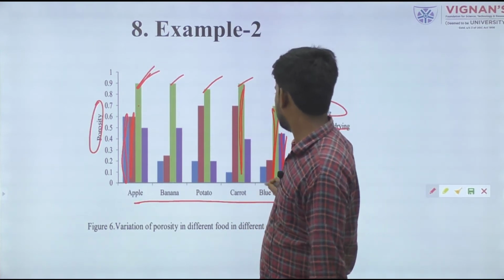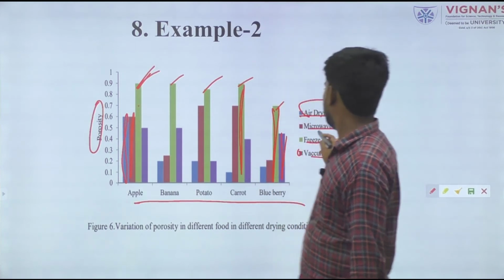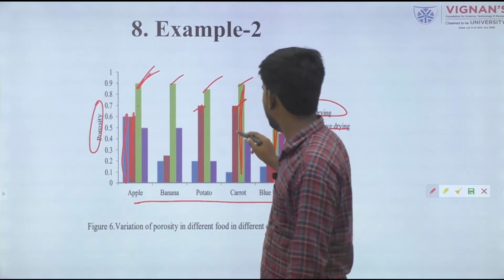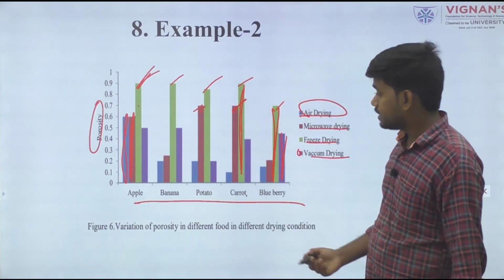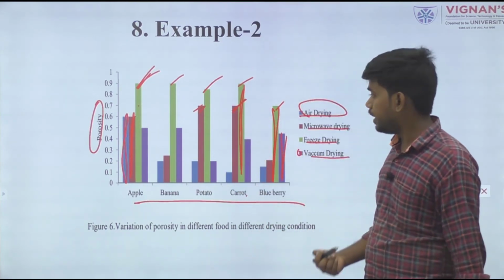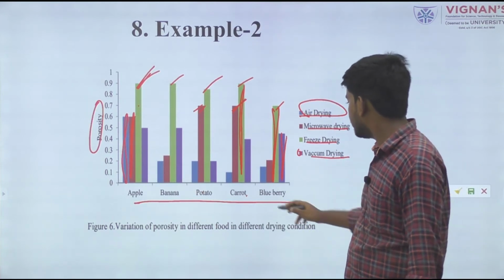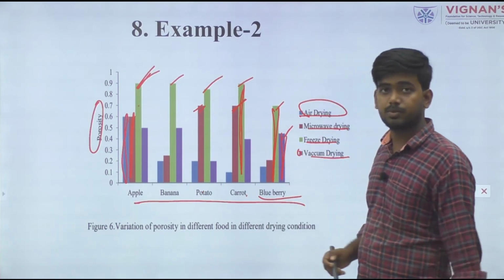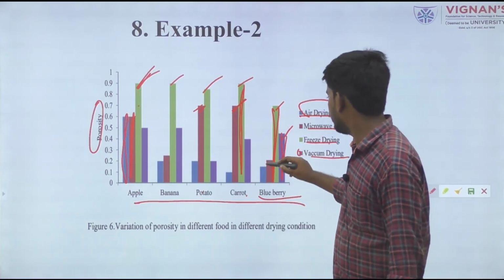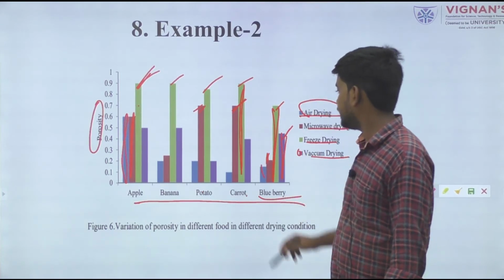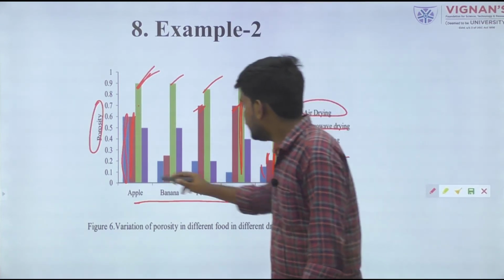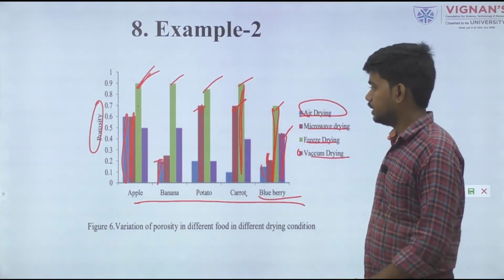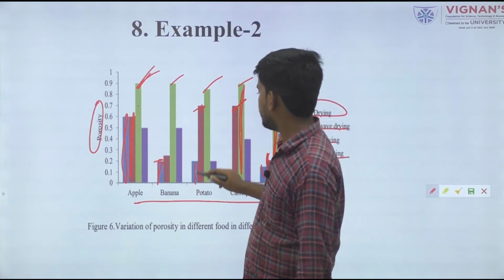Then we took into consideration that sometimes microwave drying also gives us a higher porosity value, maybe like in potato and carrot. Next, after freeze drying, microwave drying gives us the higher porous material. Then in case of blueberry, vacuum dried product gives the second best porous material. Then after that it will be microwave drying, and the final one is the air dried product. So in air drying condition, porosity value is lesser as compared to other types of drying.